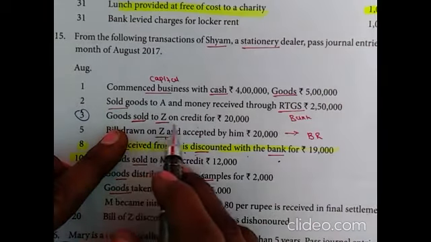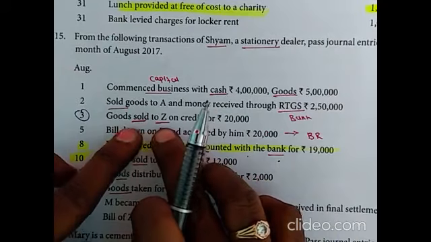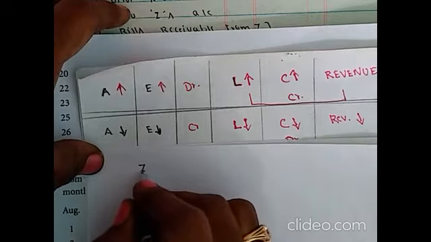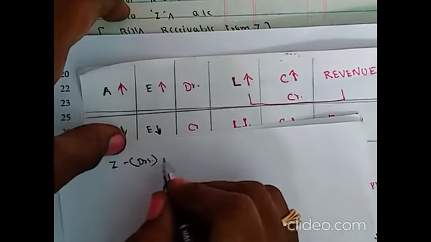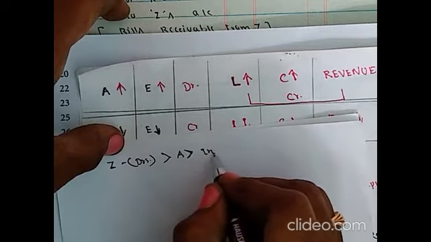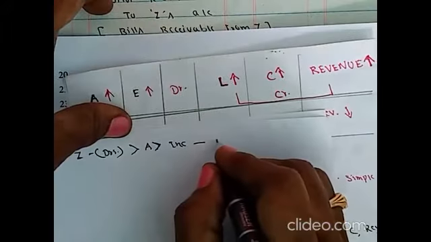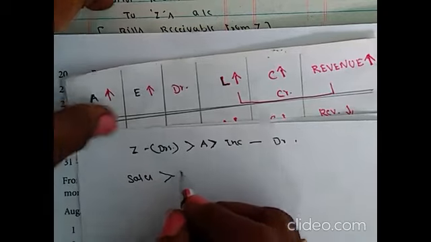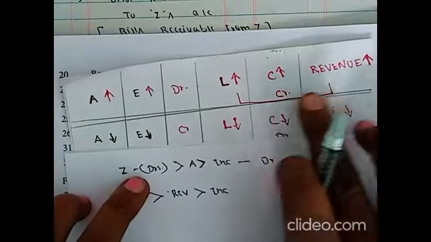Goods sold to Richard on credit for rupees 20,000. So the credit transaction involves sales and Richard account. Here Richard becomes a debtor, as we made sales on credit basis. So debtors account is an asset account, increase, so asset increase means debited. Next, sales. Sales means revenue increase, so revenue increase means credit.